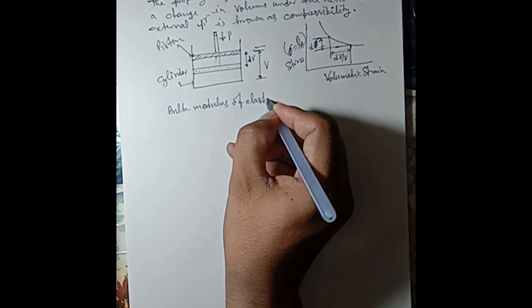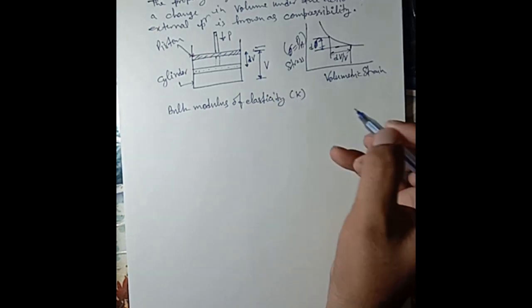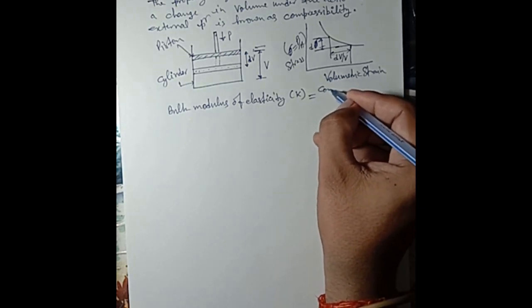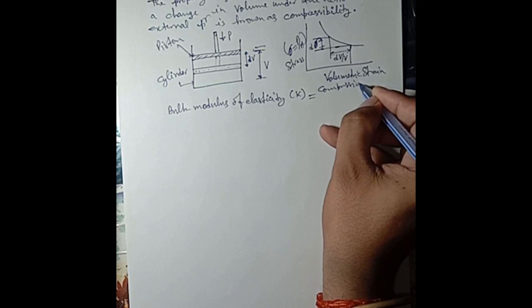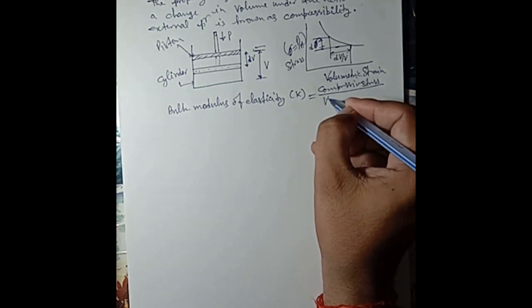Bulk modulus of elasticity, that is K, is equal to compressive stress divided by volumetric strain.